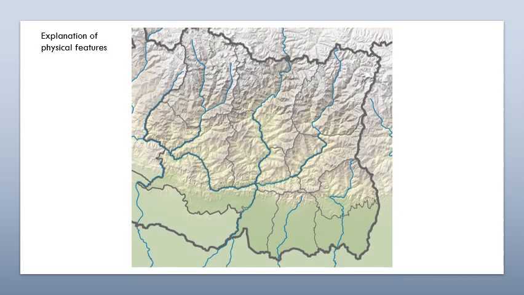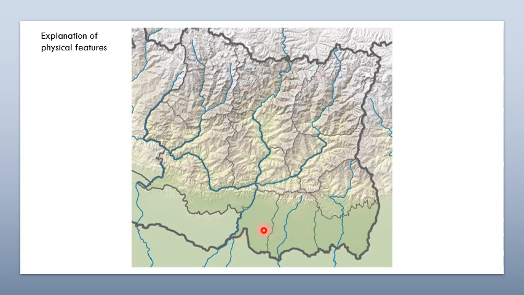Now physical features, explanation of physical features. Look at this map. In this map you can see the physical regions and rivers as well. You can see here in this northern side, this one is what we call the Himalayan region or the mountain region.